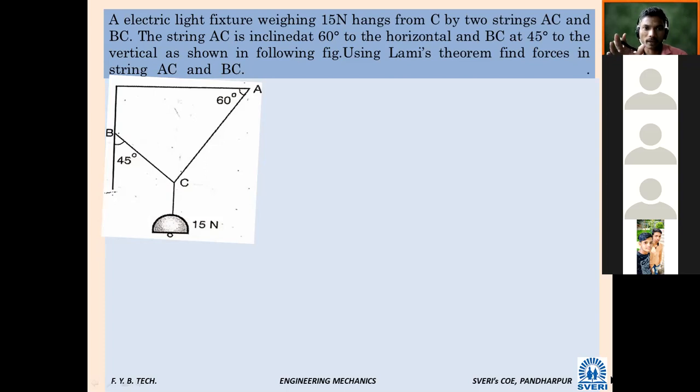Weighing, not weighing, weighing म्हणायचं. Weighing how much? 15 Newton. Weighing 15 Newton. It is fixed from C by two strings AC and BC. The string AC is inclined at 60 degree to the horizontal and BC at 45 to the vertical, as shown in following figure. And what we are supposed to find?